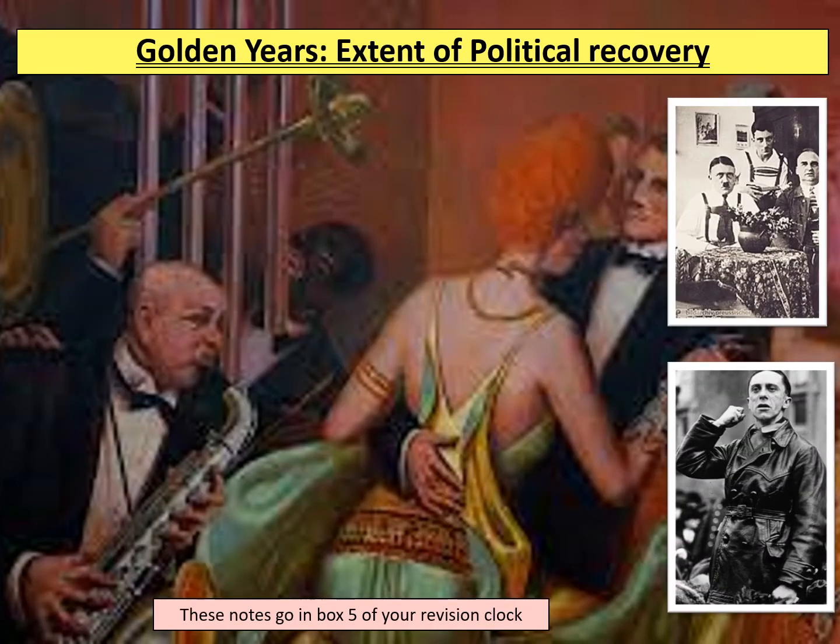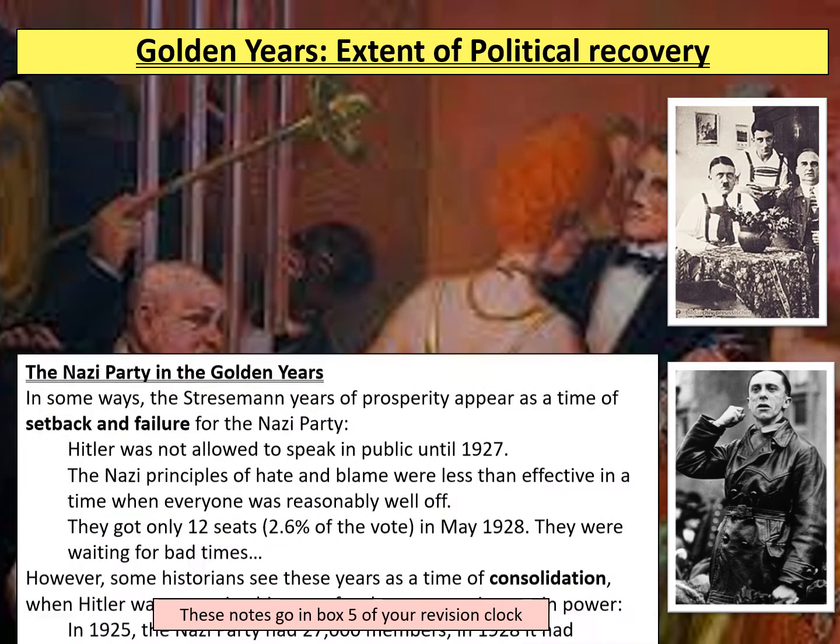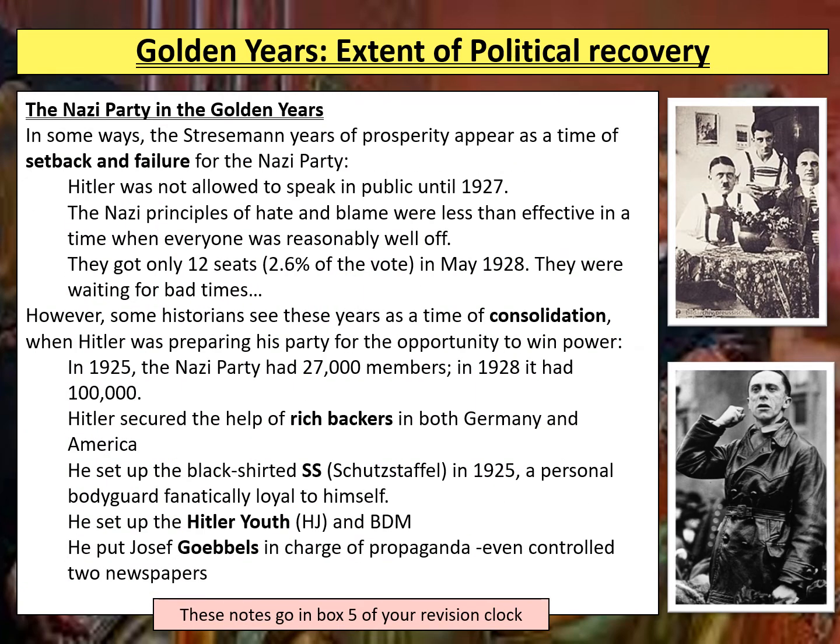We're carrying on thinking about the extent of political recovery, but now we're going to be thinking about the Nazi Party in the golden years. Now remember, at the end of the crisis years in November 1923, Hitler had been arrested for his involvement in the Munich Putsch. He'd been sentenced to go to prison for 5 years, but only served 9 months. And this is an image here of Hitler in prison.